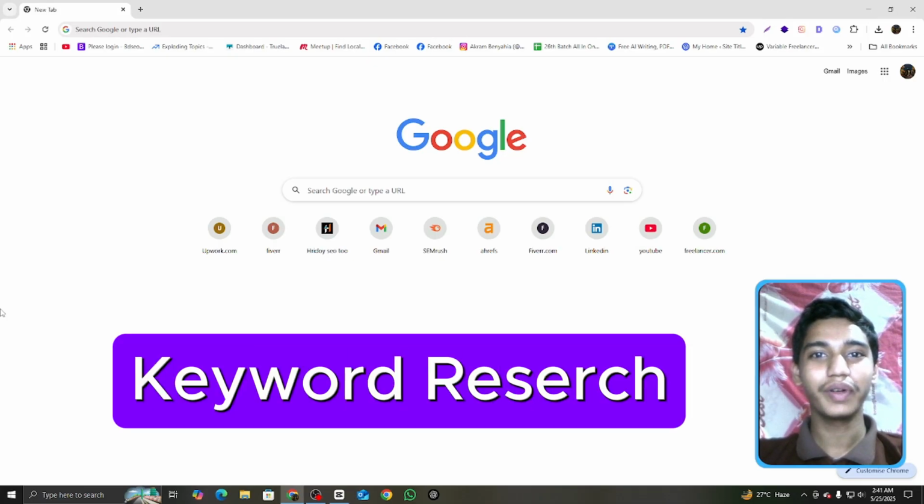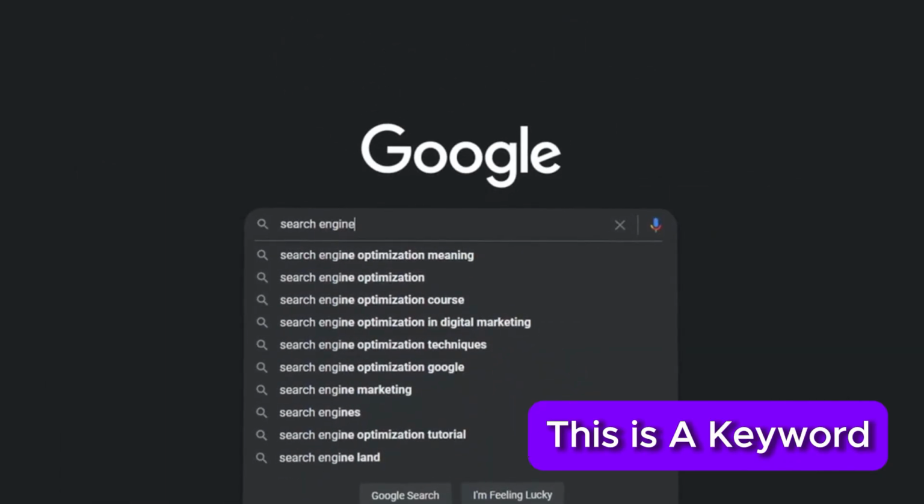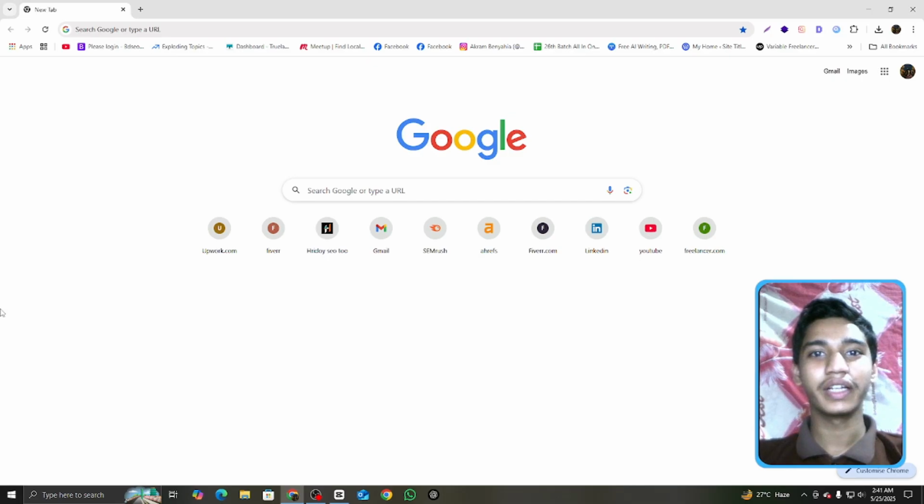What is a keyword? A keyword is what people search for in any search engine like Google, whether it's a product, a service, or something they want to know. That search is the keyword.